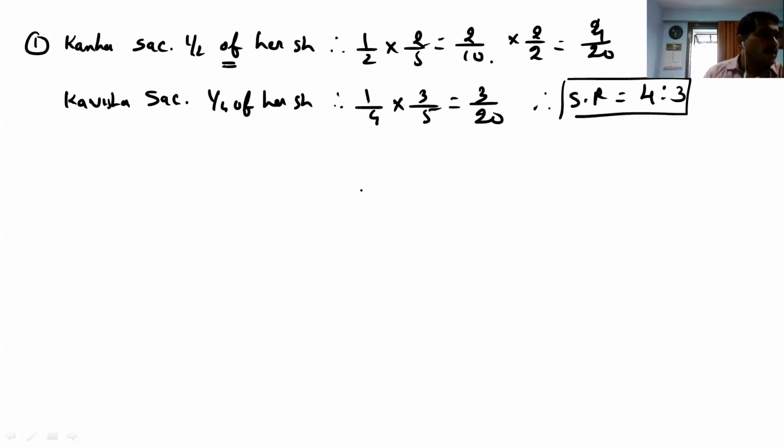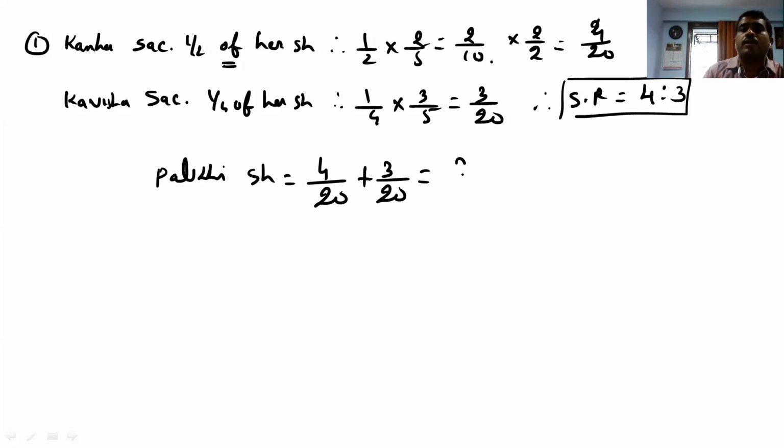Clear? Now, Palki's share is not given. So Palki's share comes to 4 by 20 plus 3 by 20. It comes 7 by 20. So this is Palki's share.